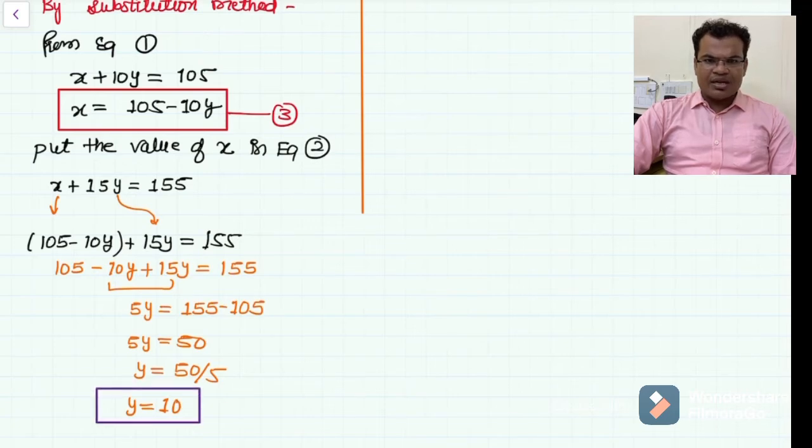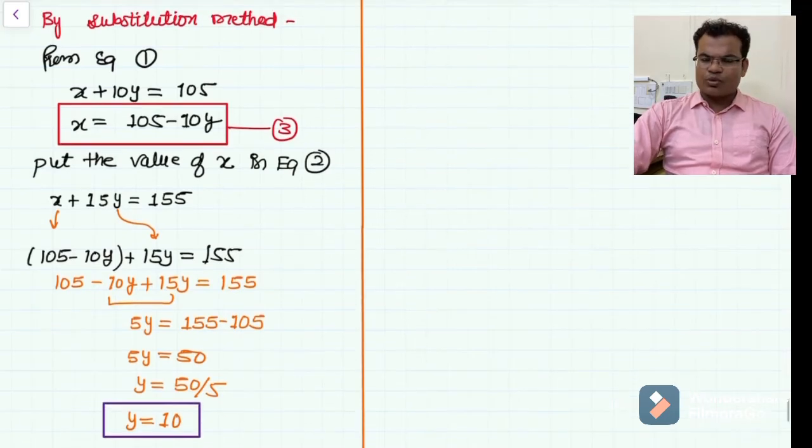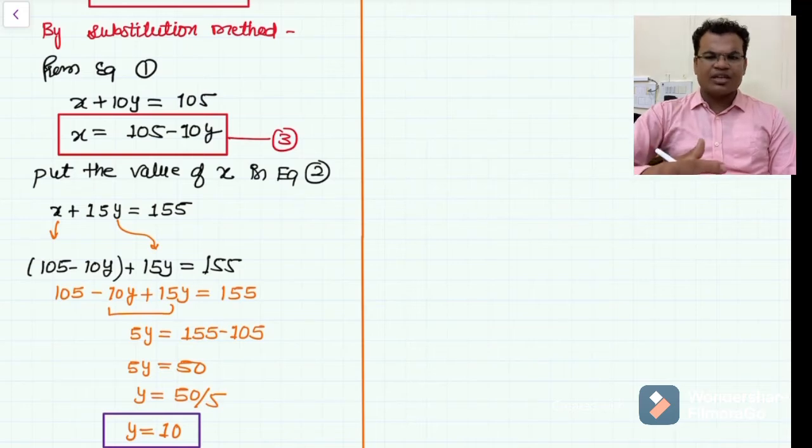Okay guys, so you can see x is 105 minus 10y. We'll put the value of y equals 10 in equation number 3, and we'll get the value of x.